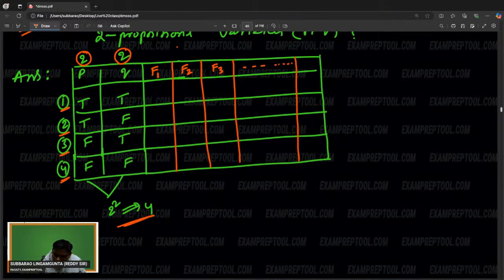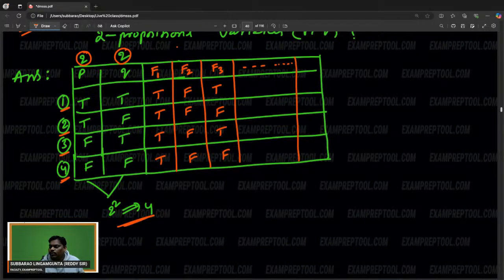In the first propositional formula, all may be true. In the second propositional formula, all may be false. In the next one, maybe true, false. Some people are asking, like that, how many are possible? Very simple.